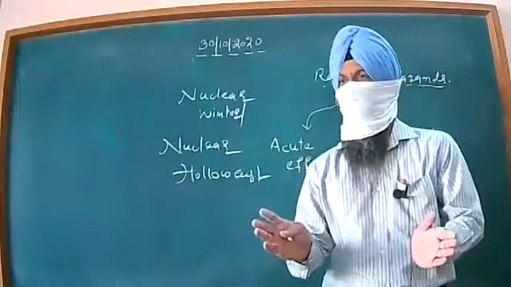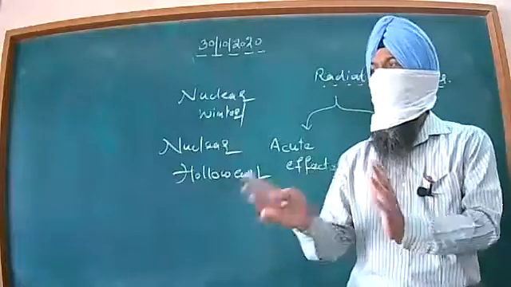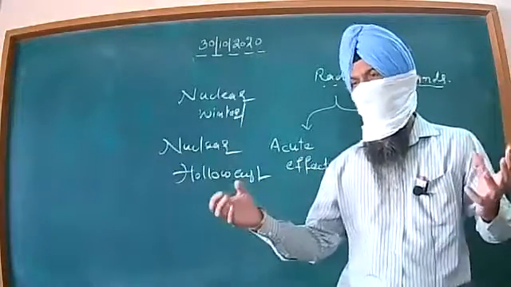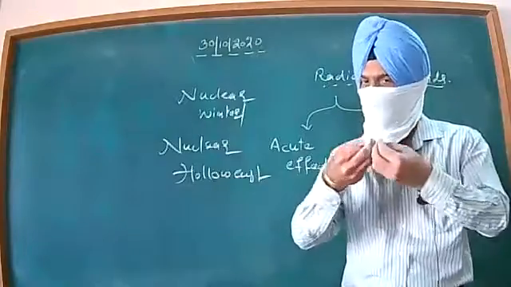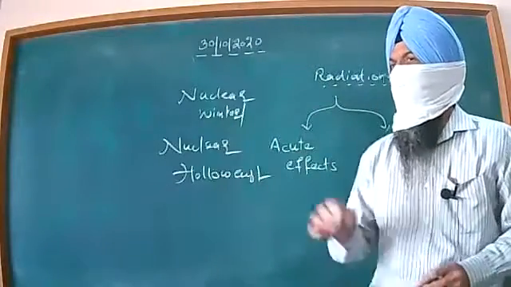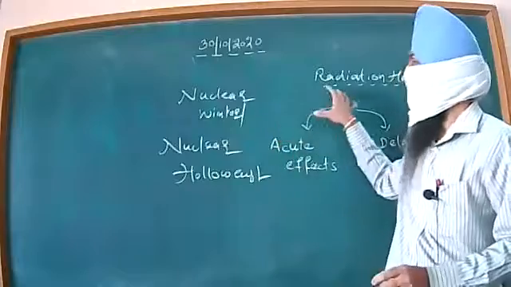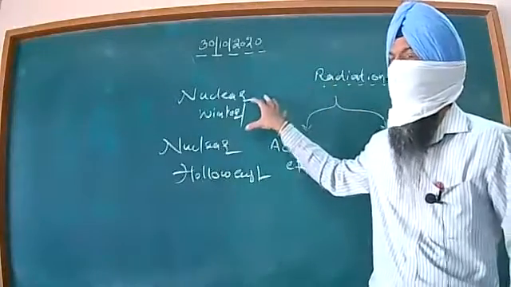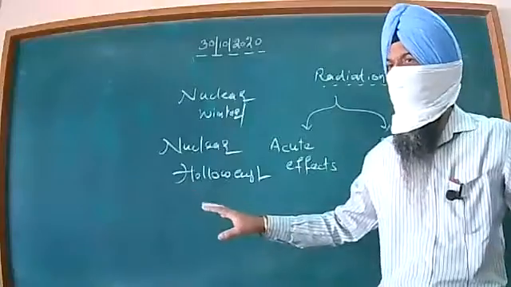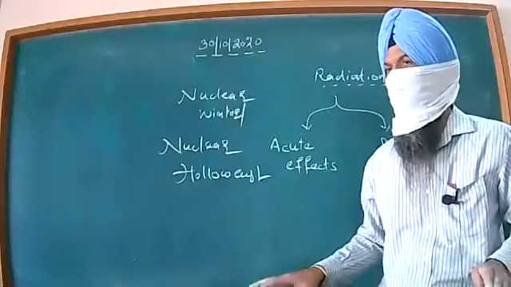A study made by some independent agency states that if all these nuclear weapons are made to work on the surface of the earth, then the pollution created by the nuclear radiation leakage will be of such a high level that every type of life will come to an end on the surface of the earth.